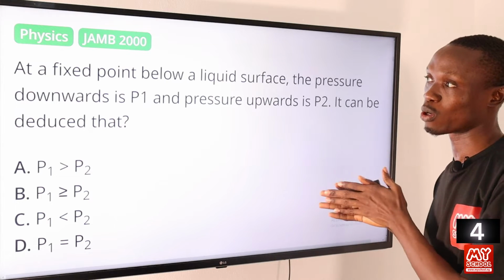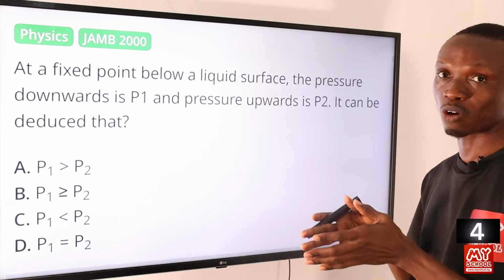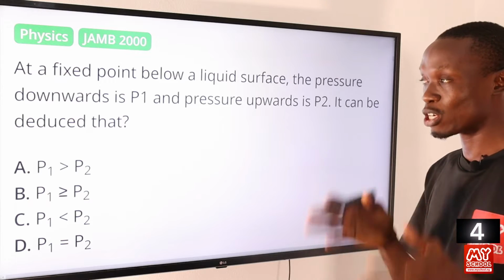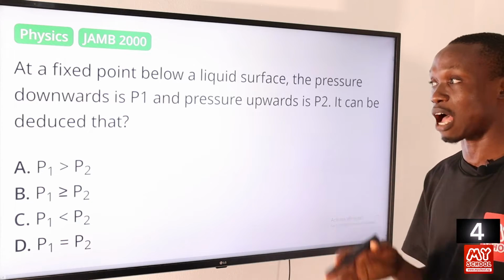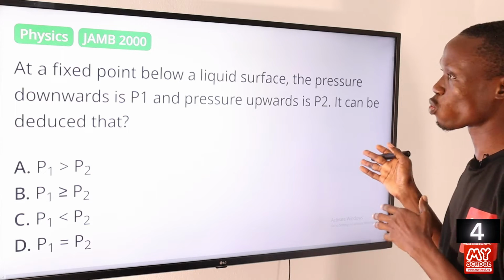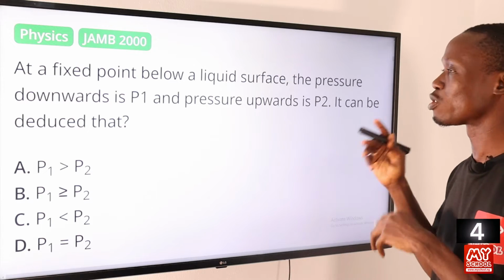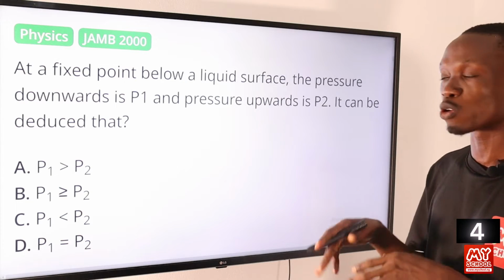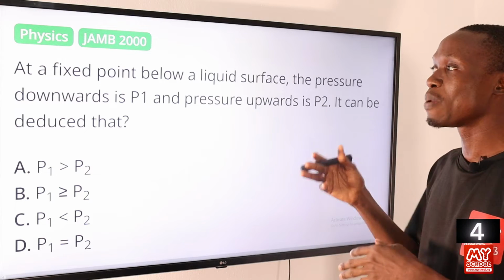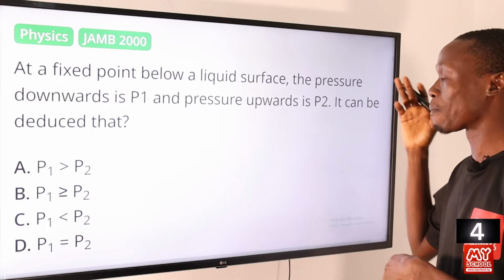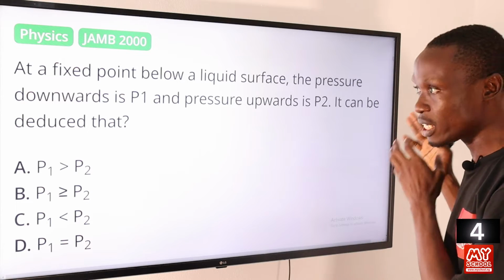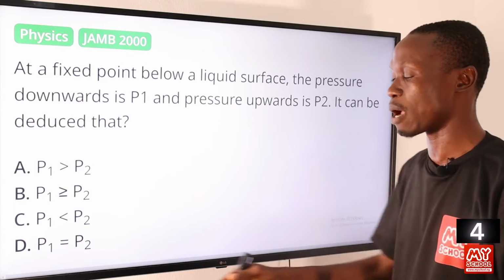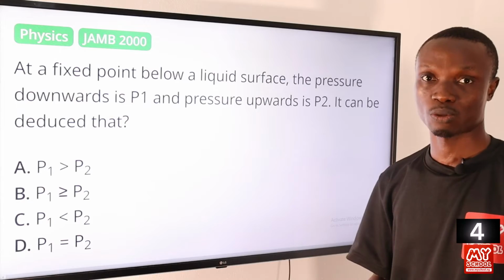So we have to answer this question according to pressure law. So according to pressure law, it says that at constant volume of a given mass of gas, pressure of that gas is directly proportional to its absolute temperature. Okay, so in this question we are told that at a fixed point below the surface of a liquid, the temperature too is also constant. Okay, so that makes the pressure P1 to be equal to the pressure P2. So it can be deduced that P1 is equals to P2 based on pressure law. So that makes option D the correct answer to this question.